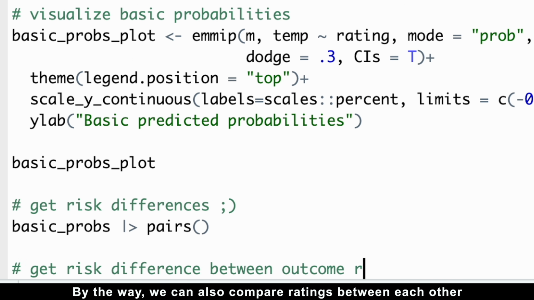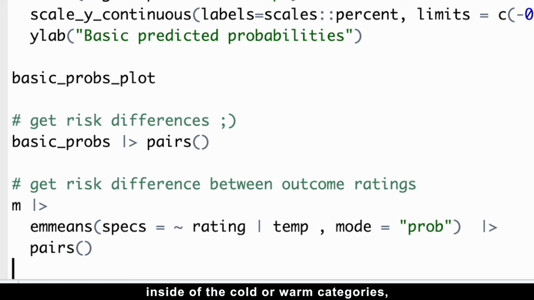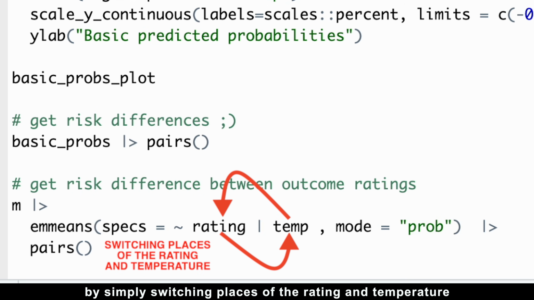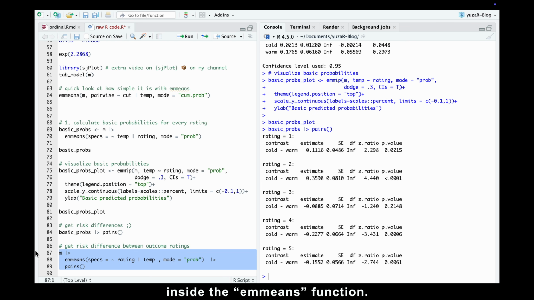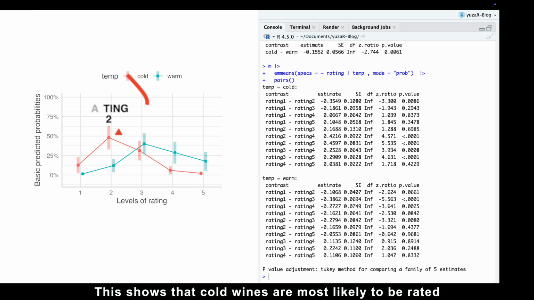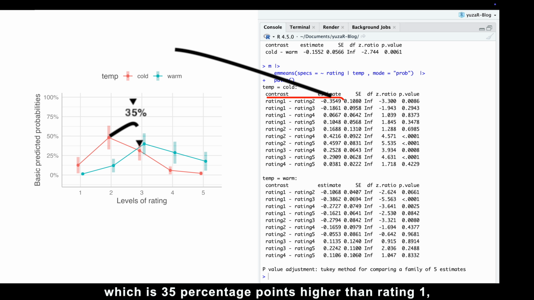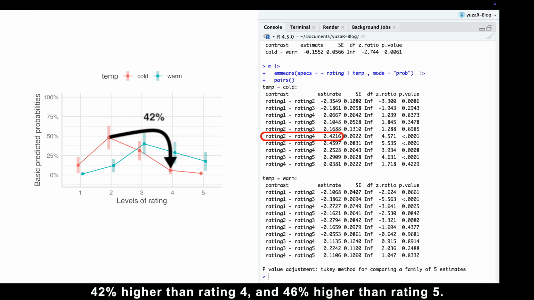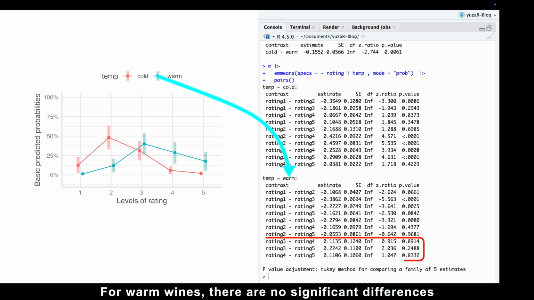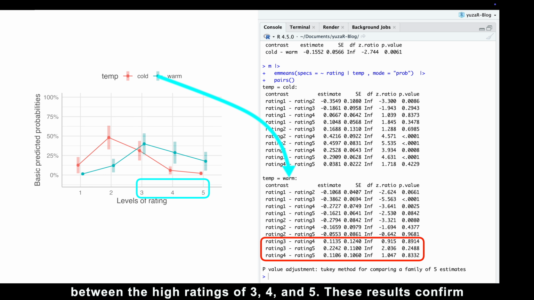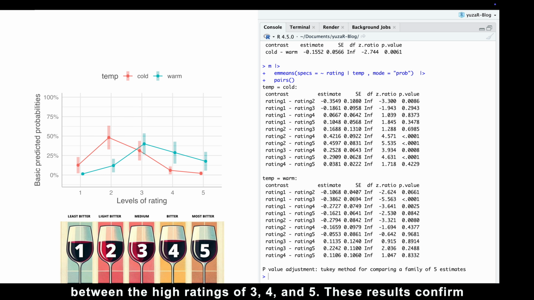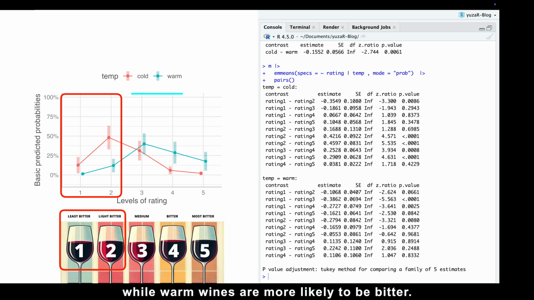By the way, we can also compare ratings between each other inside of the cold or warm categories by simply switching places of the rating and temperature inside the emmeans function. This shows that cold wines are most likely to be rated only mildly bitter at rating 2, which is 35 percentage points higher than rating 1, 42% higher than rating 4, and 46% higher than rating 5. For warm wines, there are no significant difference between the higher ratings of 3, 4, and 5. These results confirm that cold wines tend to be less bitter, while warm wines are more likely to be bitter.